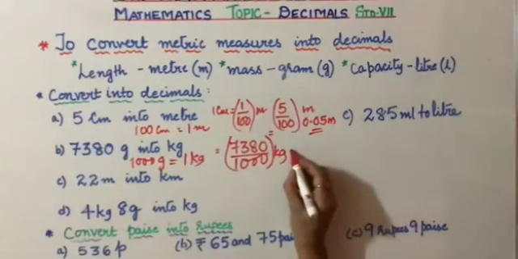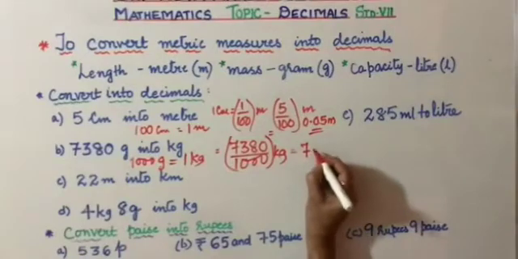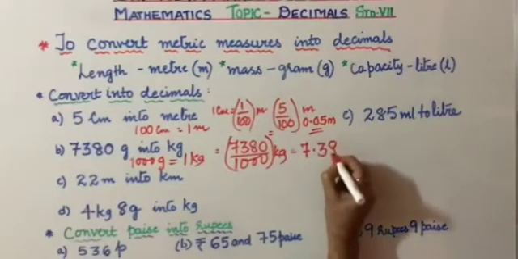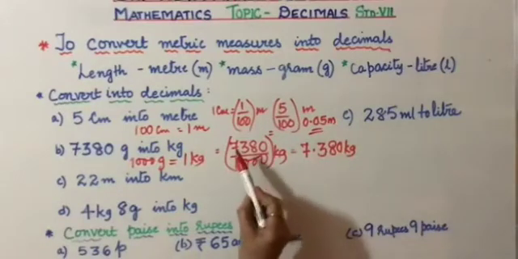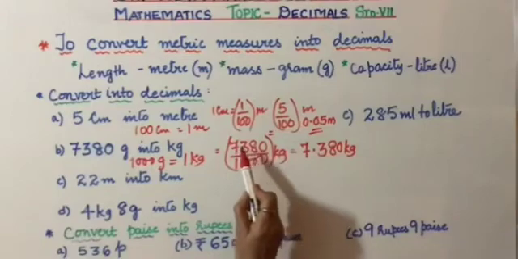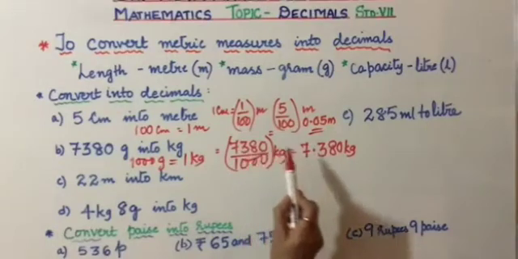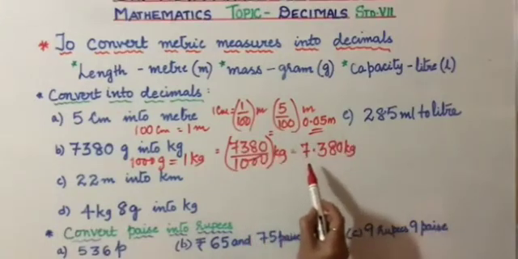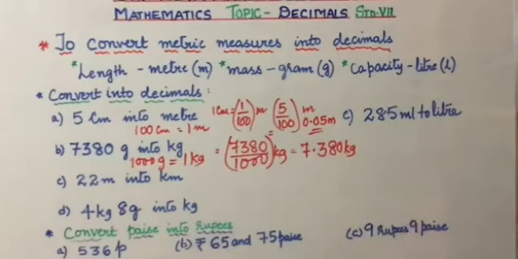Now it's easy. All of you know how to convert this. This is 7.380 kg. How? In this we have 7000 plus 380. So if 1000 gram is 1 kg, 7000 gram will be 7 kg and 380 grams. In decimal, we write it as 7.380 kilograms.